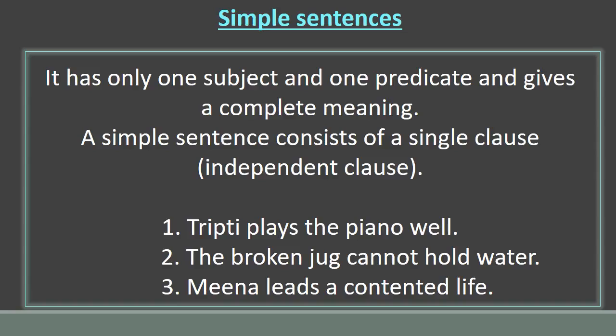For example, Tripti plays the piano well. Tripti is the subject and plays the piano well is the predicate. Likewise, you can see all the other examples. All these examples have only one subject and one predicate. So they are independent clauses and also simple sentences.